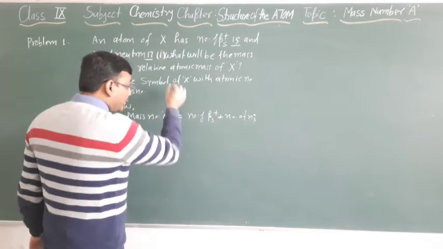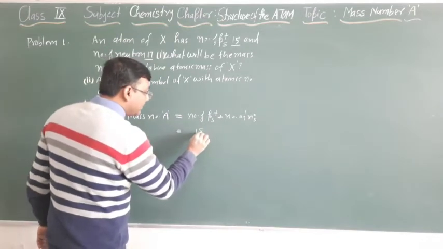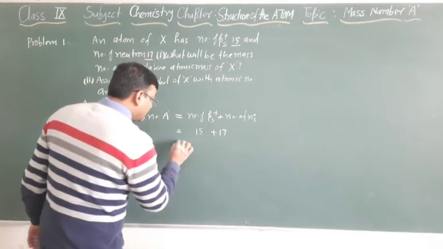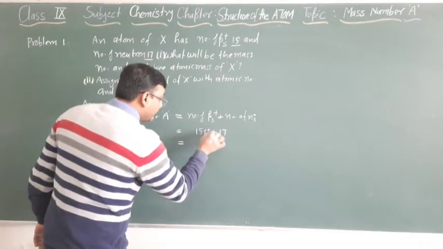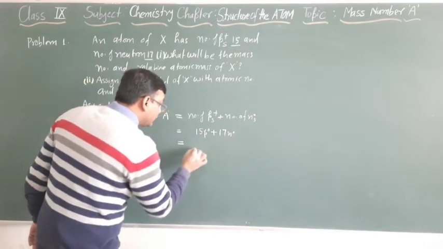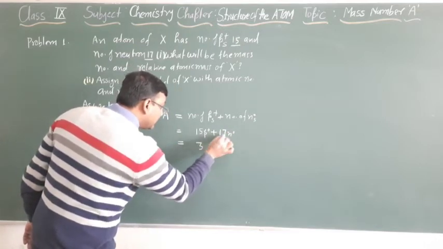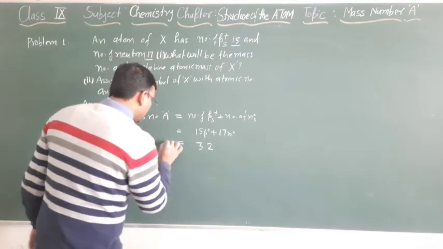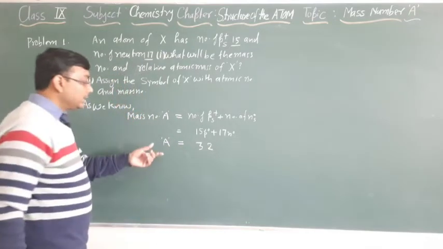Number of protons given 15 plus number of neutrons 17, total we will get 32. So mass number here is 32.